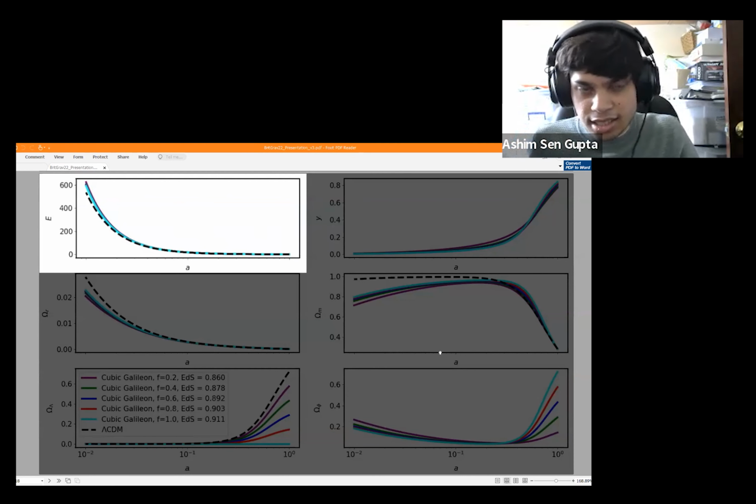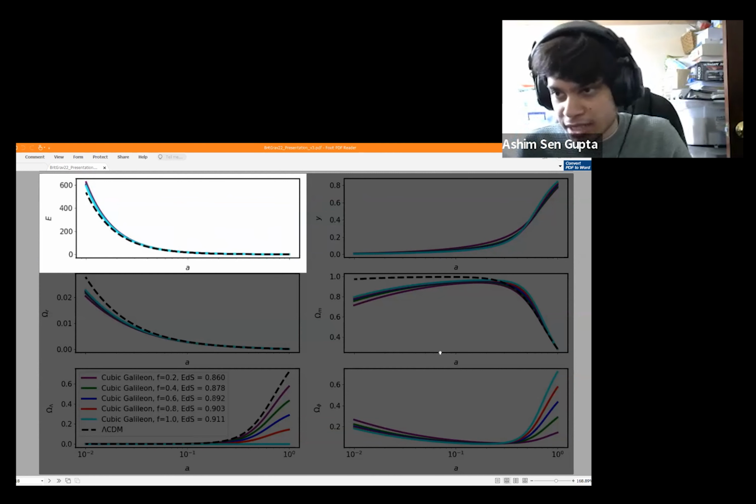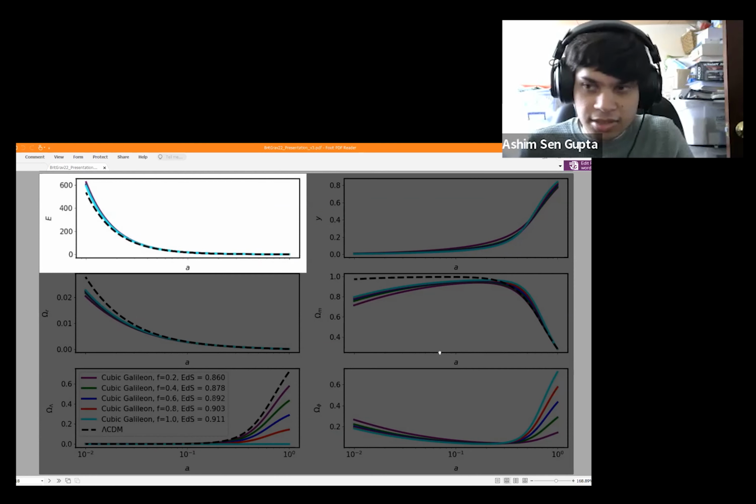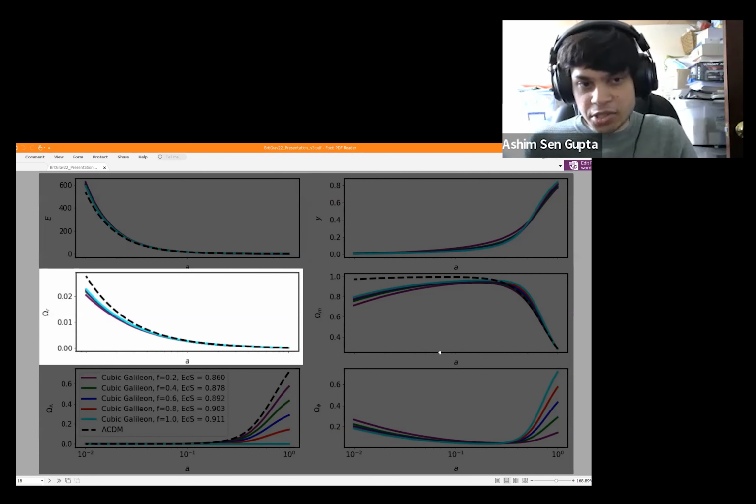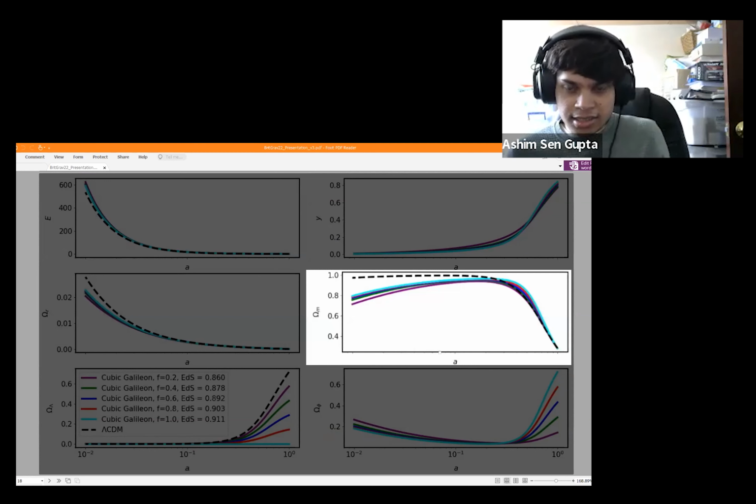You can see here that the cubic Galileons have the same kind of behavior where the Hubble function decreases over time, as we expect. And the agreement is pretty good at late times. So that looks decent. Again, omega radiation is also falling, quite like lambda CDM, and at late times there's good agreement again. Omega matter, you can see that there is a period of matter domination in the cubic Galileon. It's a bit different from lambda CDM, but it does have the general feature of having matter domination. And again, at late times, there's decent agreement, and then there are some differences here and there.